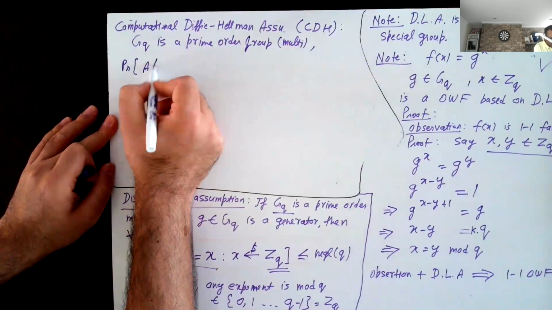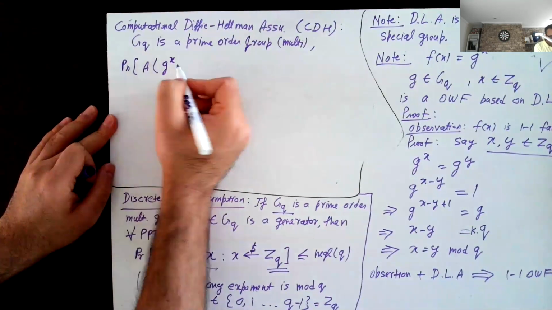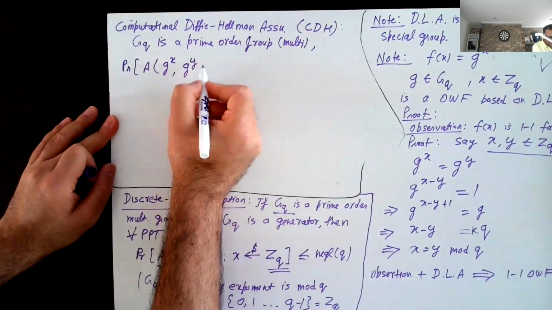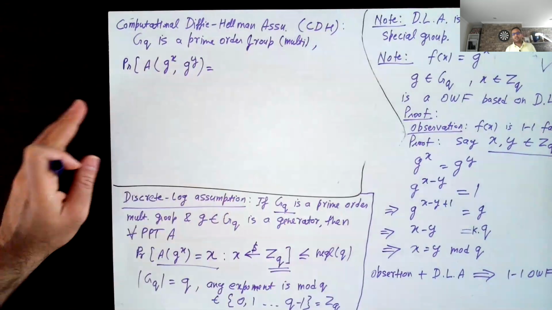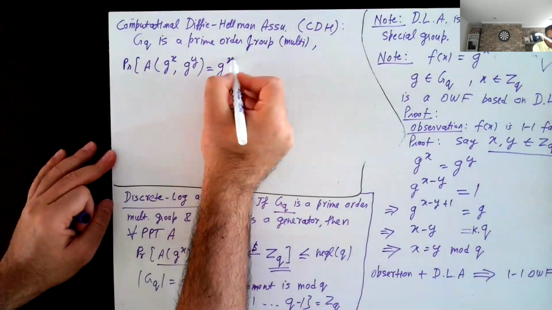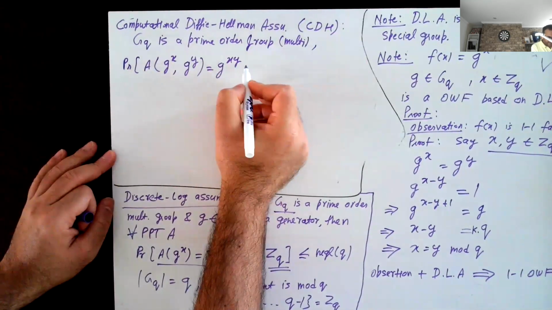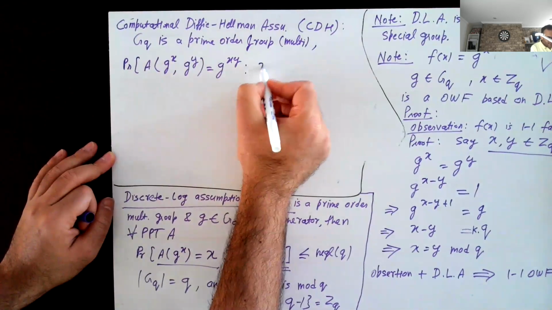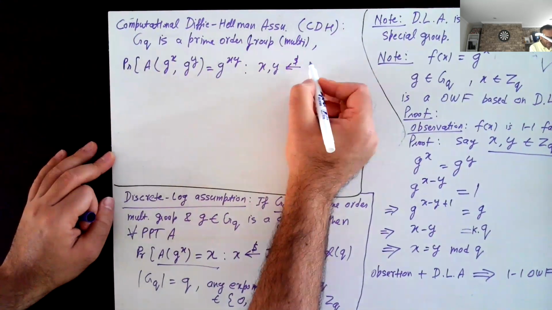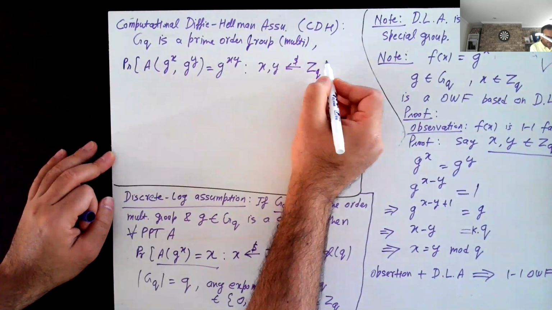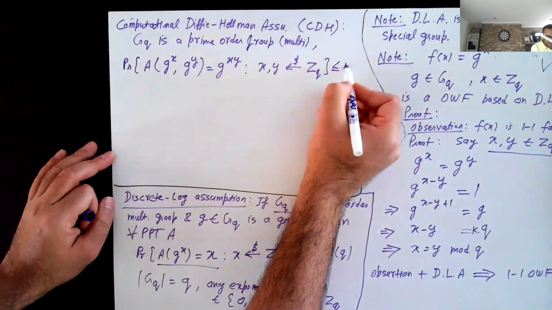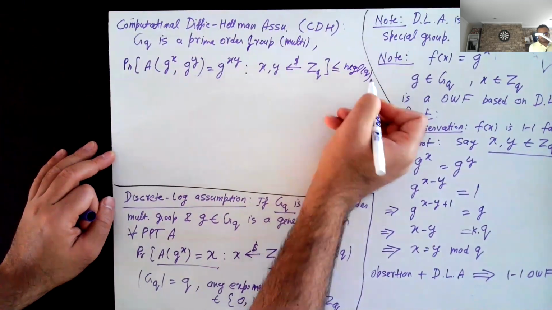So now the adversary is given two different group elements, g to the power x and g to the power y. The adversary doesn't have to compute x or y. The adversary just has to compute g to the power xy. And here x and y are sampled uniformly again from ZQ. And what we want is this probability to be negligible in q.